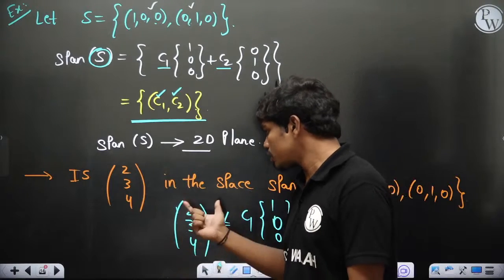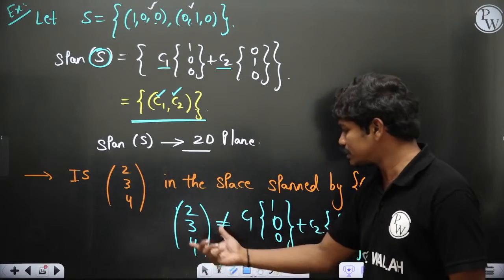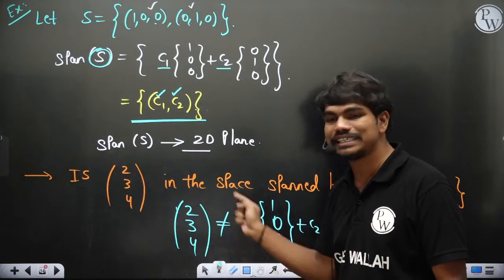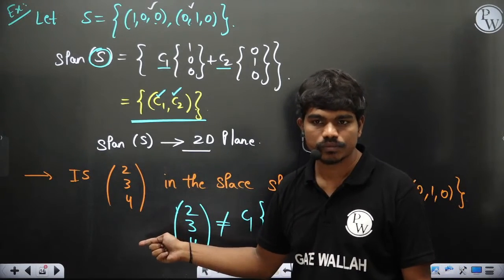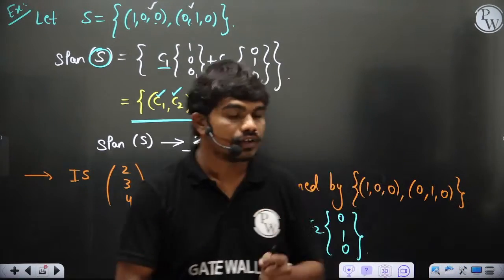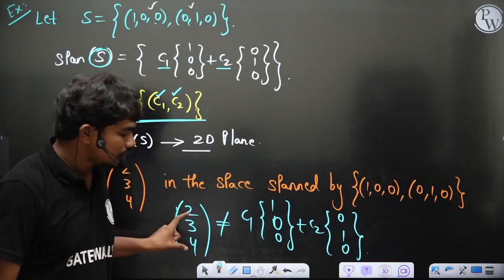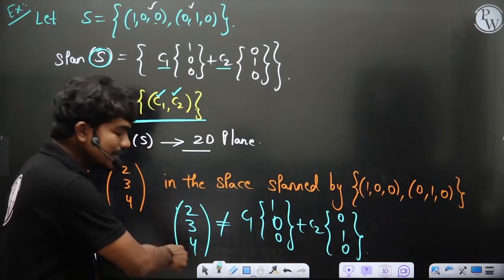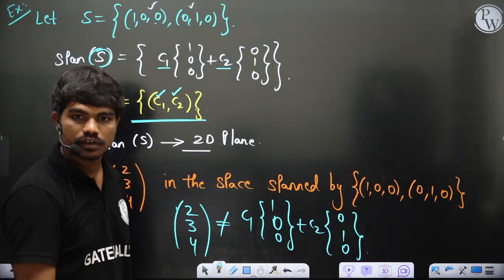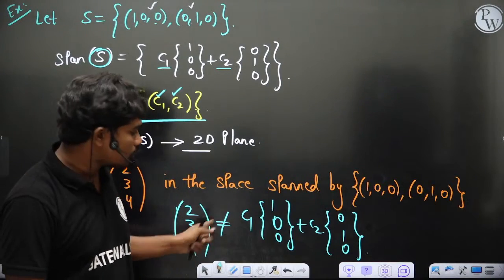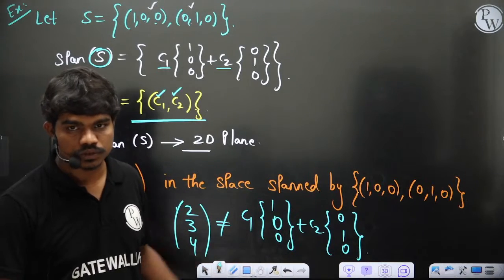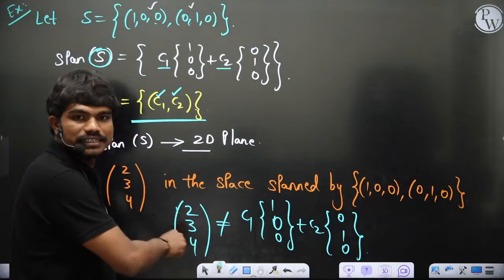Now try to understand one point importantly here. If you cannot write this vector as a linear combination of these two, then this vector is linearly independent. Yes or no? If this vector is not in the region spanned by these two vectors, then it is a linearly independent vector, because it cannot be expressed as a linear combination. It's not linearly dependent on these two.